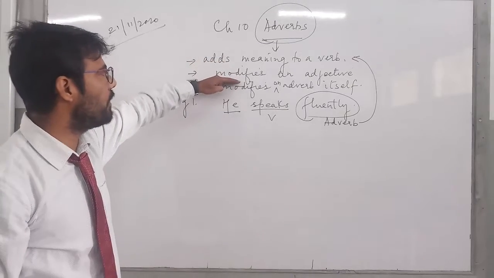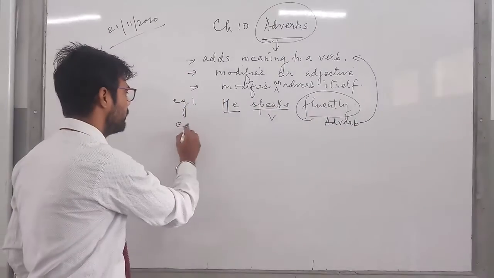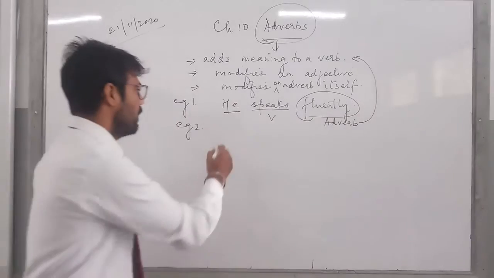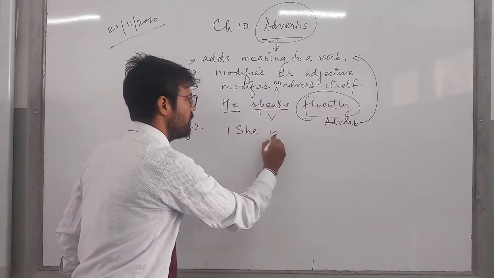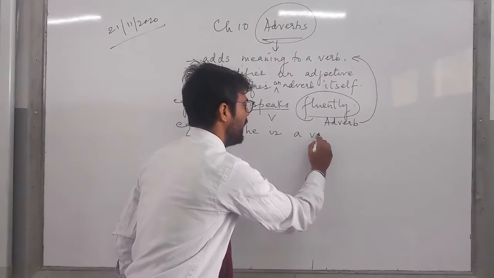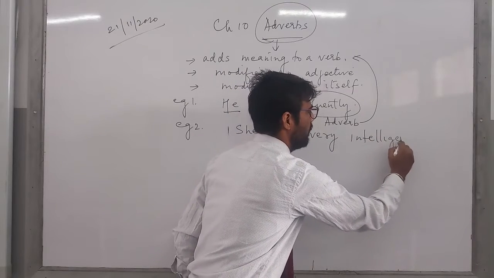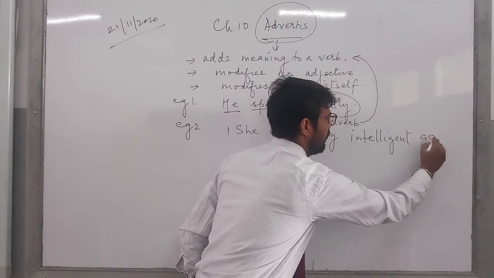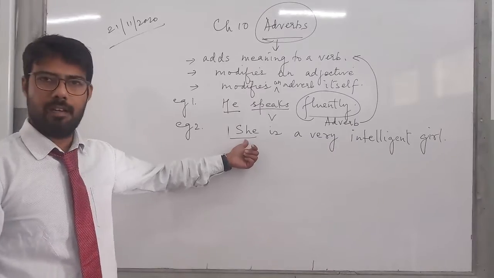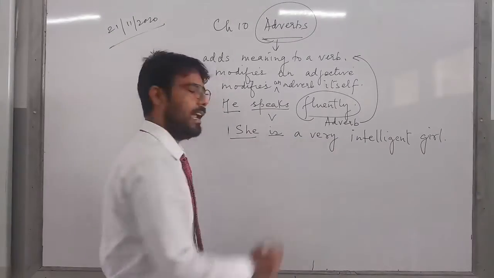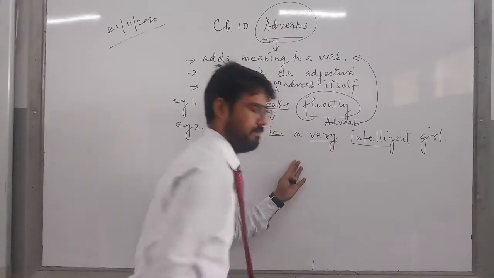Now when I talk about adverb modifies an adjective, what do I mean by that? Another example: she is a very intelligent girl, right? Now, she is, of course, my subject and helping verb, right? Now you see the words very intelligent girl.